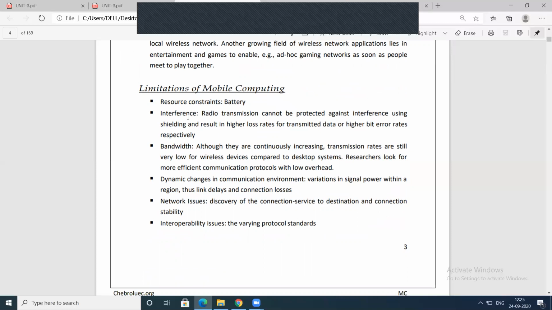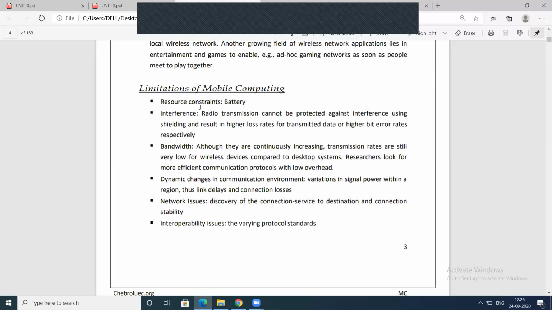Mobile devices are small in size. The first one is resource constraint, where battery is the major resource constraint. Interference means one signal is interfered with by another signal, and this can be protected against by shielding.